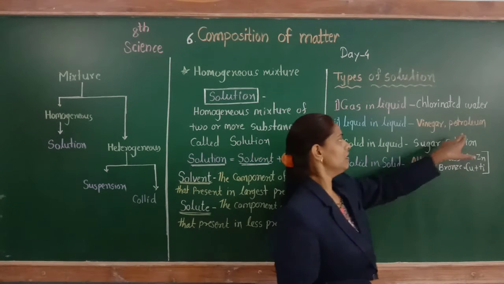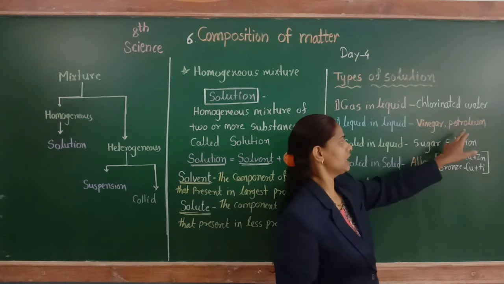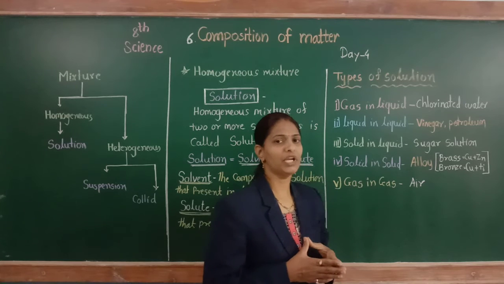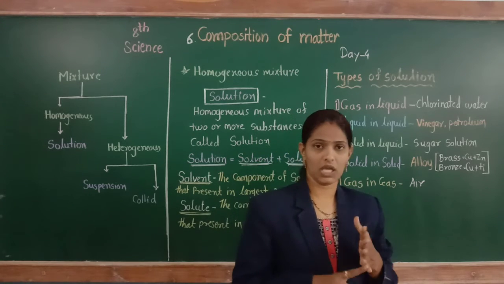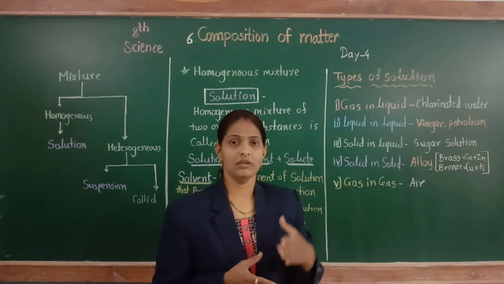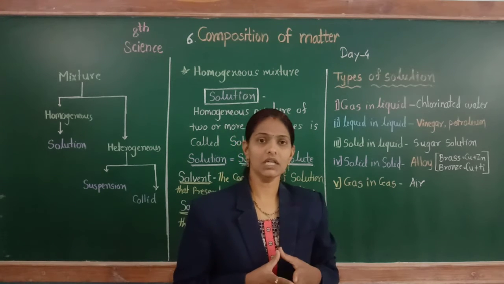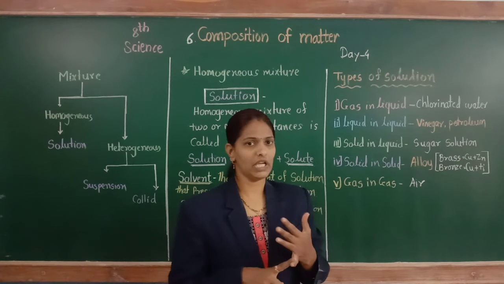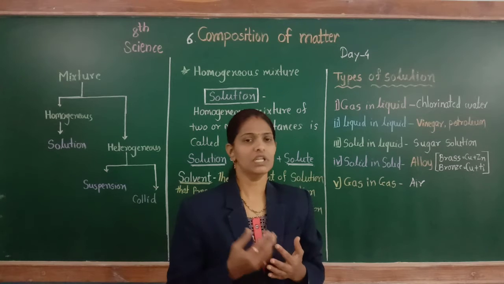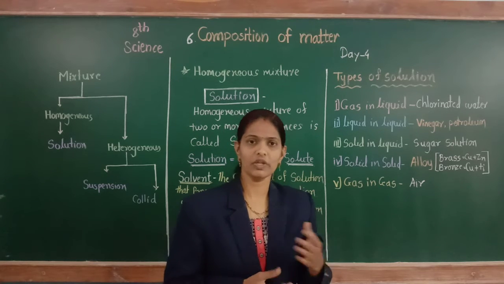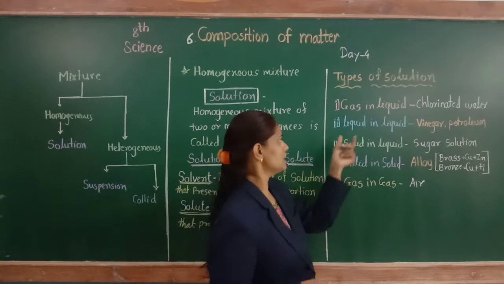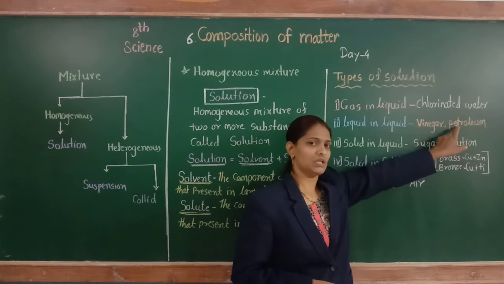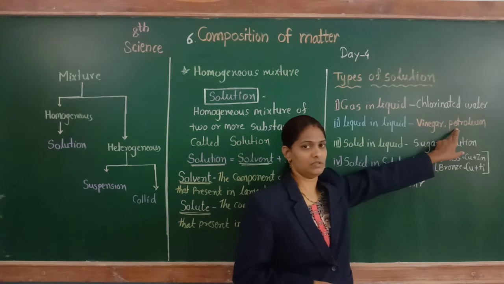Then the next example of this second type, petroleum. We know what petroleum is. Petroleum is a mixture of rocket fuel, diesel, petrol and other hydrocarbons. So these are in the liquid state. We know rocket fuel is liquid, petrol is liquid, diesel is also liquid. So this example is liquid in liquid. It is a mixture of different hydrocarbons.